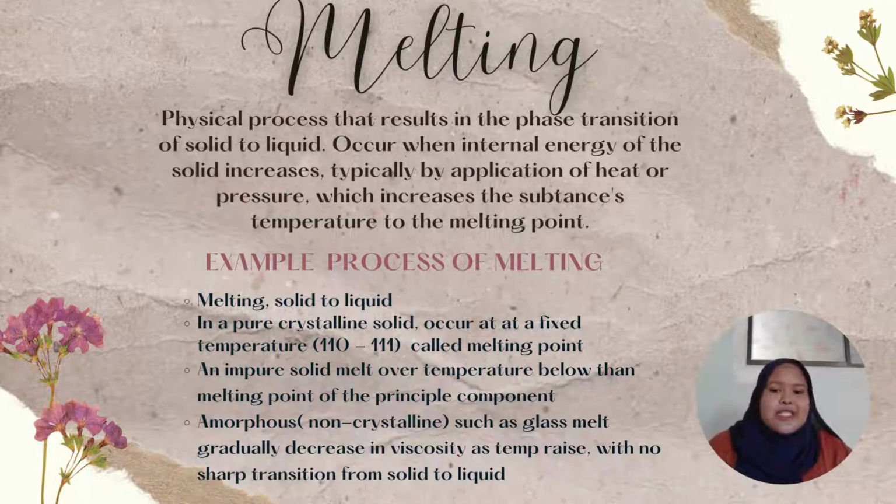In a pure crystalline solid, this process occurs at a fixed temperature called the melting point. An impure solid generally melts over a range of temperatures below the melting point of the principal component. Amorphous, or non-crystalline, substances such as glass or pitch melt by gradually decreasing in viscosity as temperature is raised, with no sharp transition from solid to liquid.